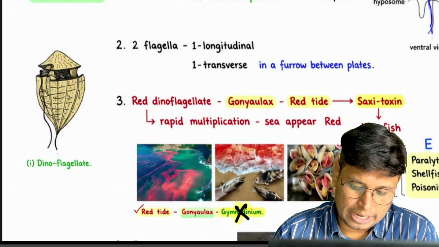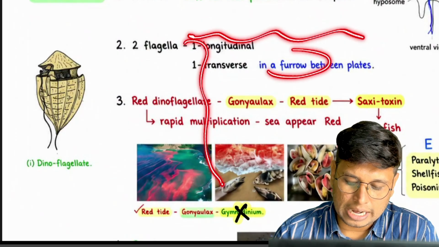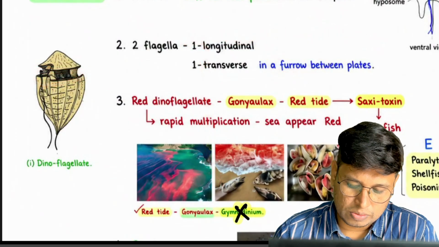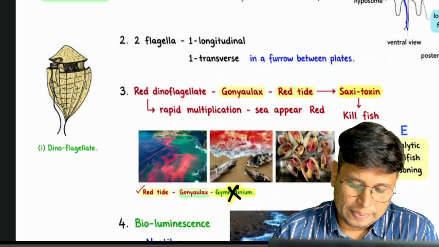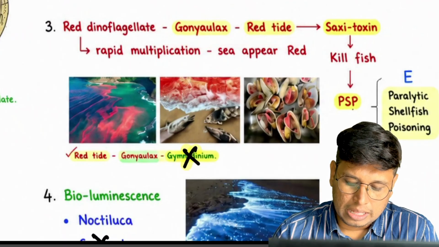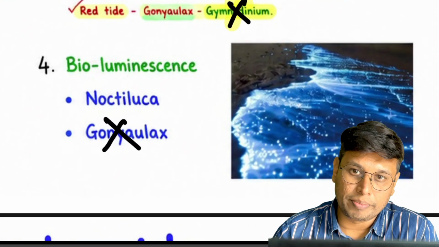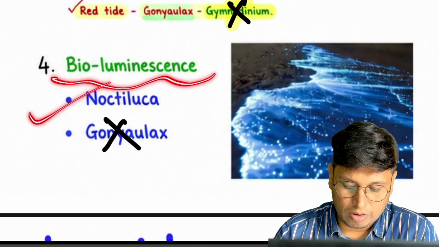Do not forget, one flagellum is longitudinal, another is transverse, and it lies in furrows. Then red tide, Gonyaulax, saxitoxin and PSP, this is extra good to remember. Next is bioluminescence, Noctiluca.